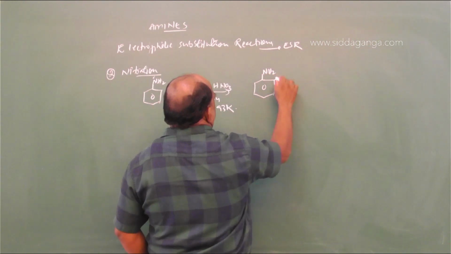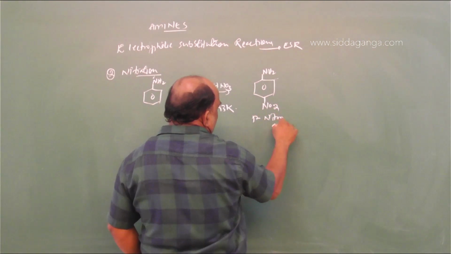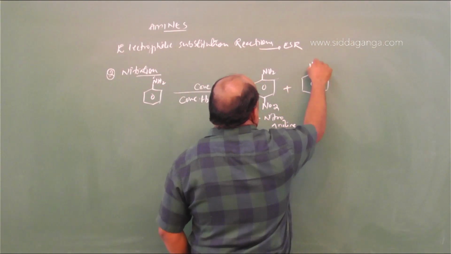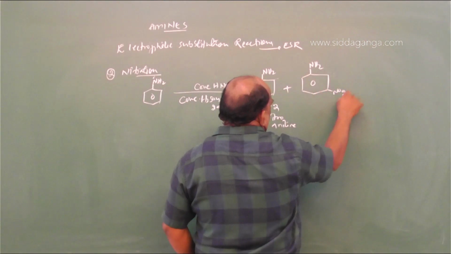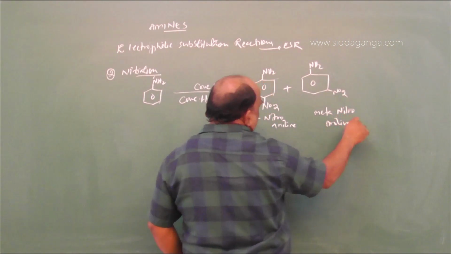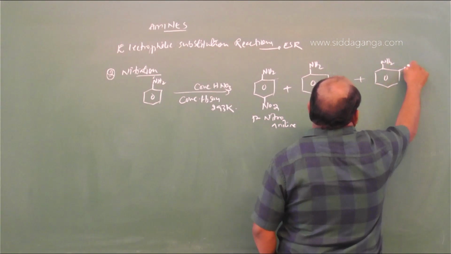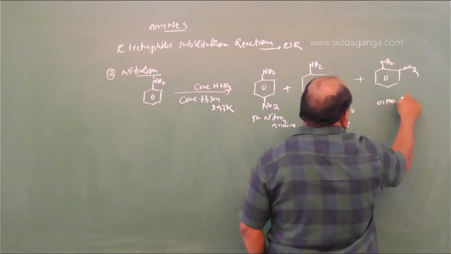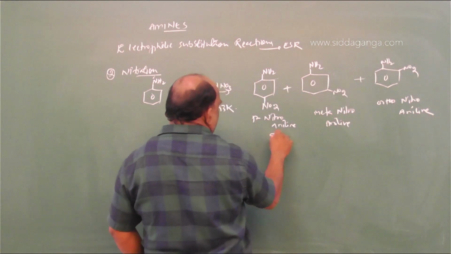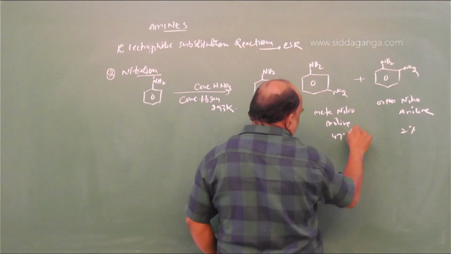NH2, NO2, para-nitroaniline; NH2, NO2, meta-nitroaniline; plus NH2, NO2, called ortho-nitroaniline. Here this yield is 51%, this yield is 2%, and this yield is 47%.